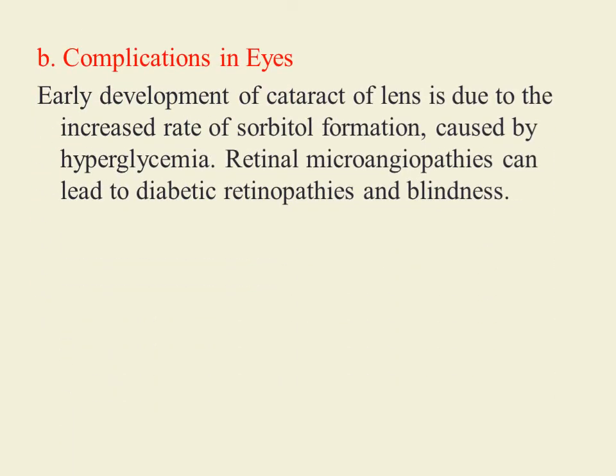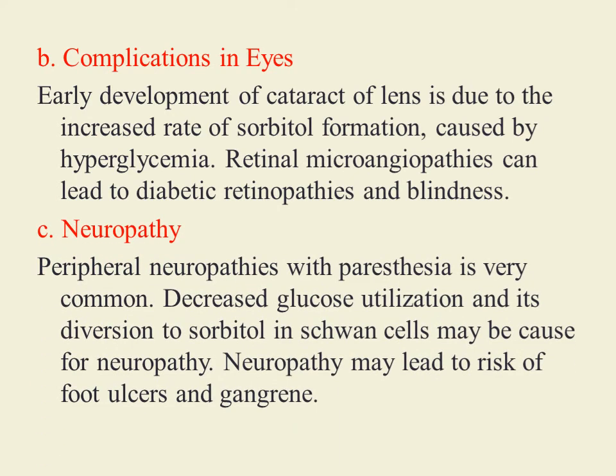Complications in eyes: early development of cataract in the lens is seen in diabetes mellitus due to increased rate of sorbitol formation caused by hyperglycemia. Retinal microangiopathies can lead to retinopathies and blindness. Neuropathy is commonly seen in diabetic patients. Peripheral neuropathies with paresthesia are very common. Decreased glucose utilization and its diversion to sorbitol formation in Schwann cells may be the cause of neuropathy. Neuropathy may lead to risk of foot ulcer and gangrene.